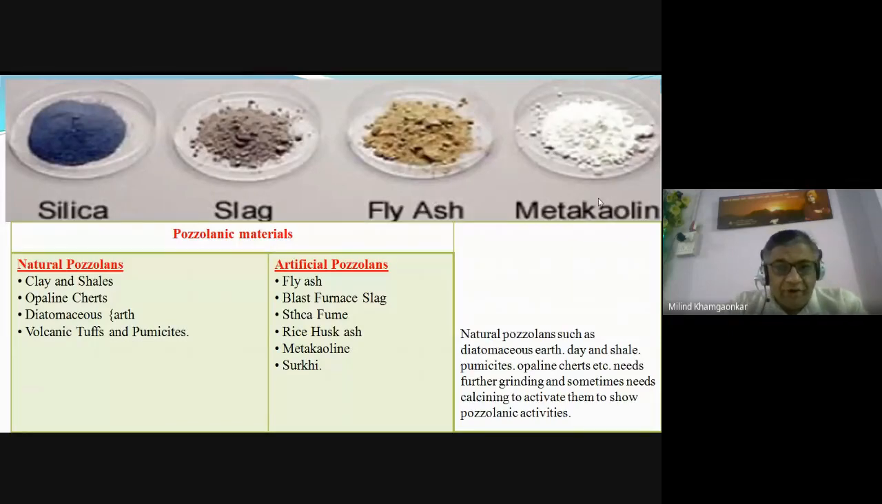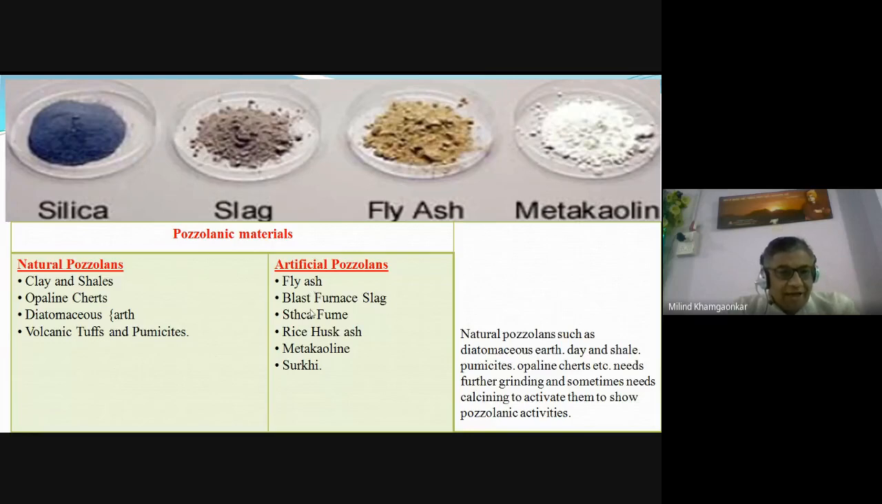The various types of the mineral admixtures we have discussed are the silica fume, which looks like this bluish form, the slag, ground granulated blast furnace slag, fly ash, and the metakaolin. Okay, natural pozzolanas: clay shells, opaline shells, diatomaceous earth, volcanic tuffs, pumicites, etc.